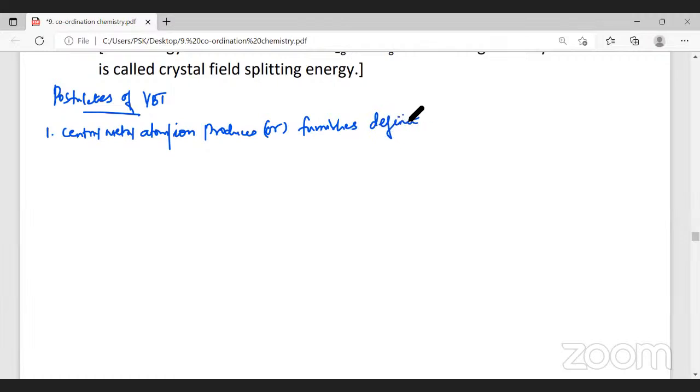All right. Now, what is the first postulate? There are 6, 7 points I told you. Now, the first point here is the central metal atom or ion produces or furnishes a definite number of vacant orbitals. What's the first point? The central metal atom or ion produces definite number of vacant orbitals. This is the first postulate in valence bond theory.